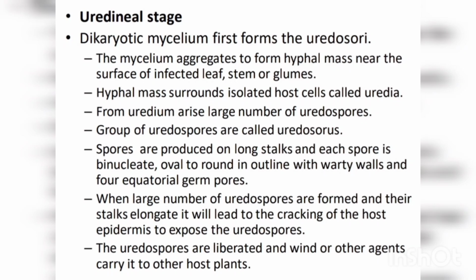This is called the uredium. From the uredium arise a number of uredospores. The uredospore consists of a long stalk, and at the end of the stalk there is a binucleate oval, round spore. The outer surface of the spore is echinulate, meaning it has spine-like structures.